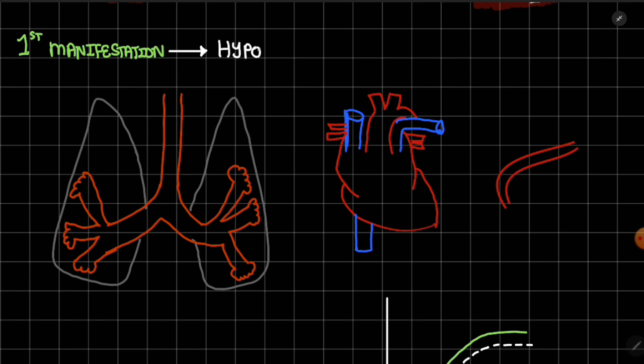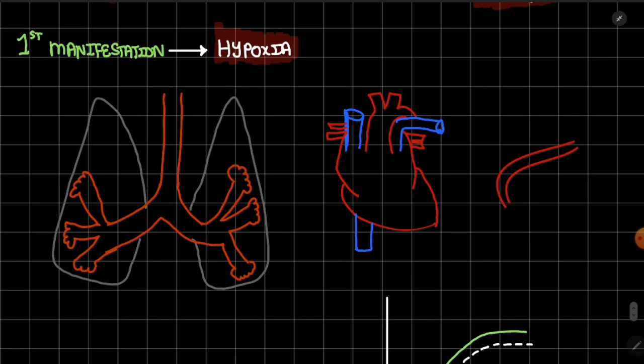This is one of the most important words to remember in acclimatization: hypoxia. In layman's terms, it means breathlessness. If a patient comes to you, or if you are climbing a mountain and somebody feels breathlessness, it might be acclimatization. The changes are occurring. Hypoxia is the first physical manifestation.